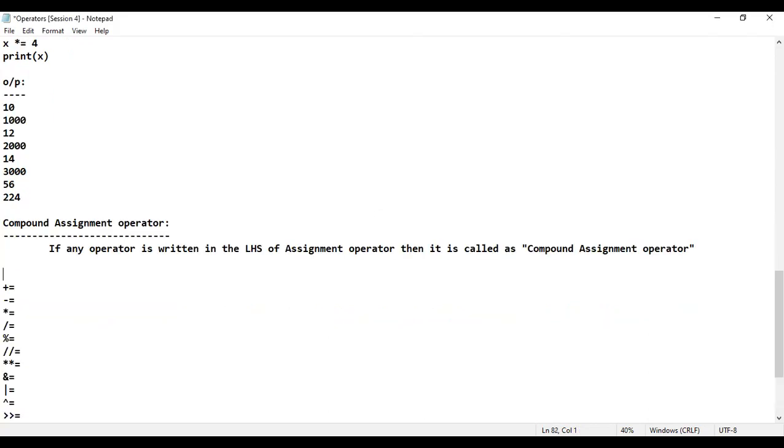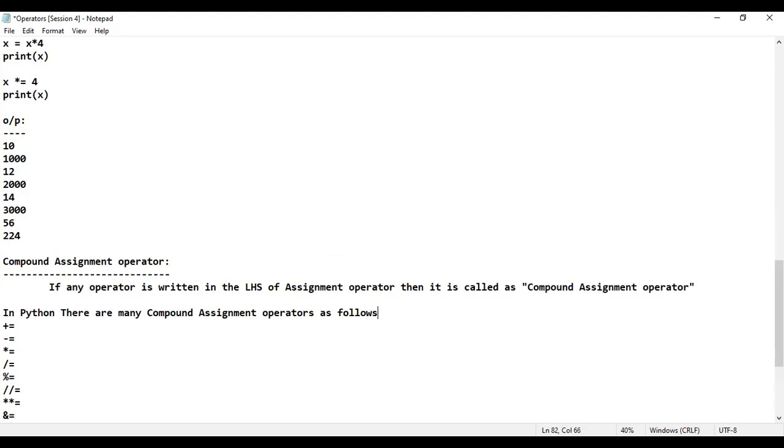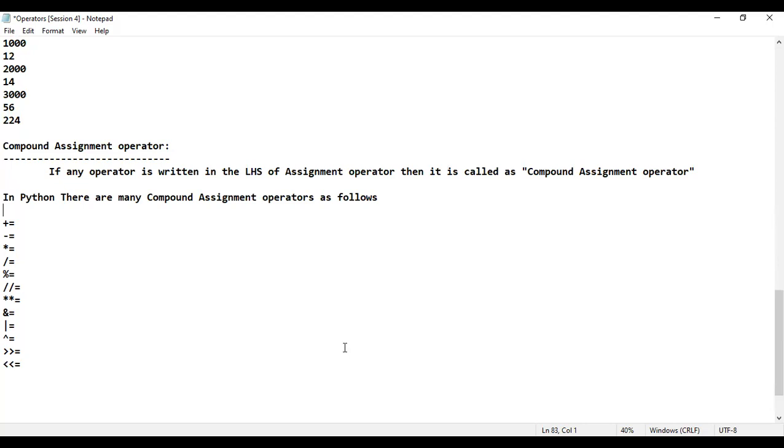In Python, there are many compound assignment operators. There are many compound assignment operators as follows. See here, like this, many compound assignment operators are there. Okay, great.